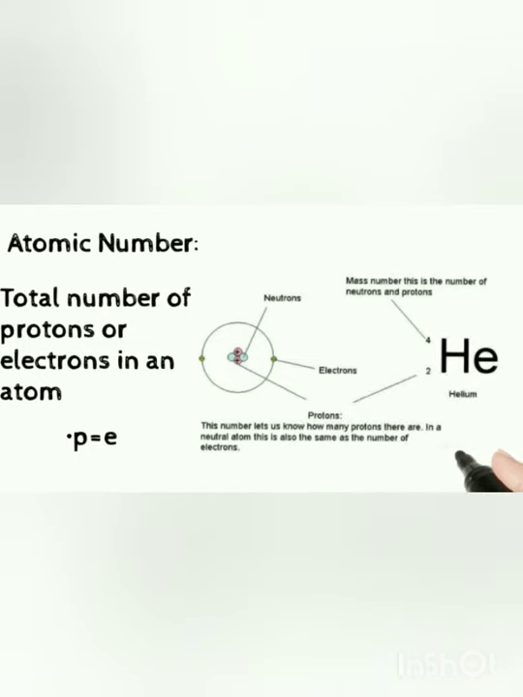Now observe the figure carefully. By seeing this, we can observe the neutrons and protons near the nucleus and the electrons revolving around the nucleus. Now we can calculate the number of protons or number of electrons by knowing the atomic number of a particular atom.